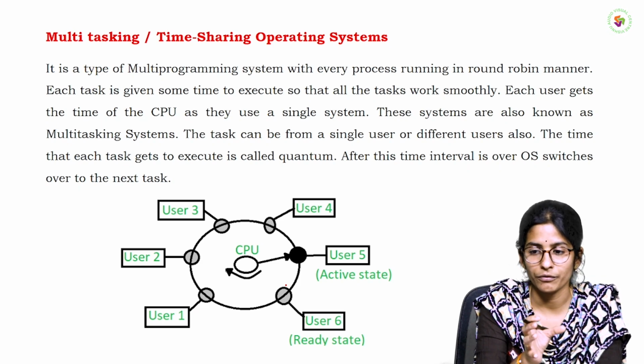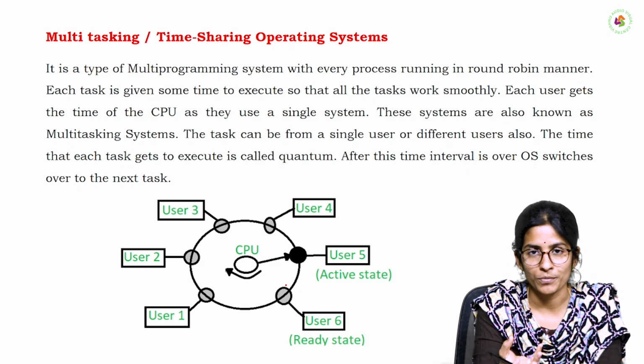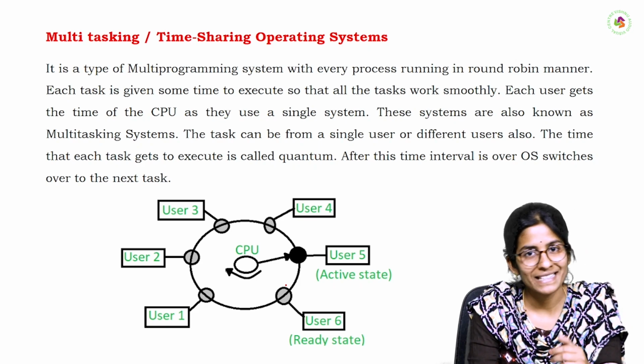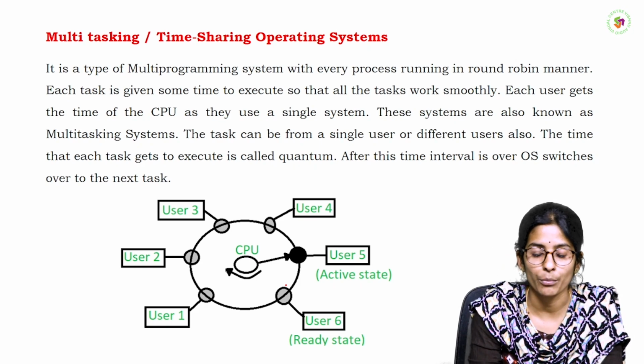For example, 5 types of jobs is there. Every job required 2 milliseconds for execution for the example.